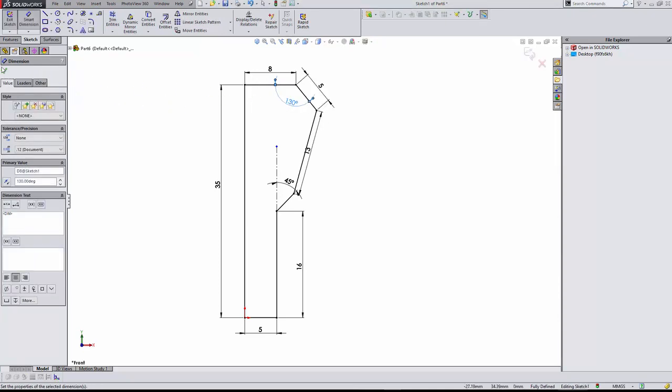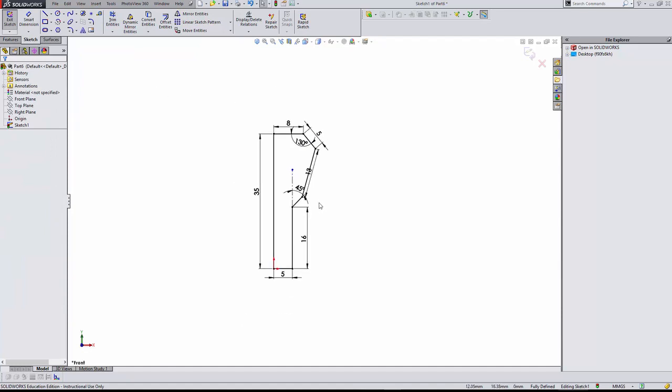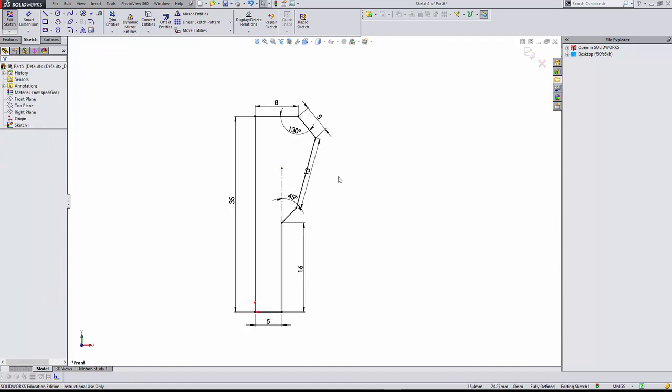Exit sketch. Please note that the sketch is black or fully defined.